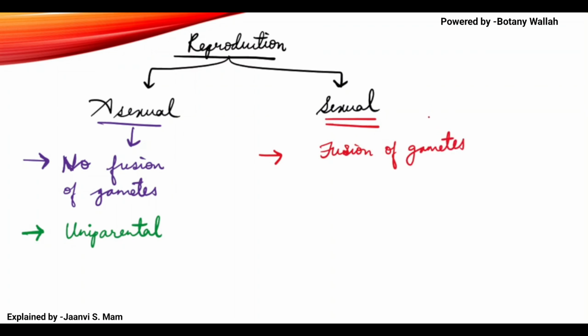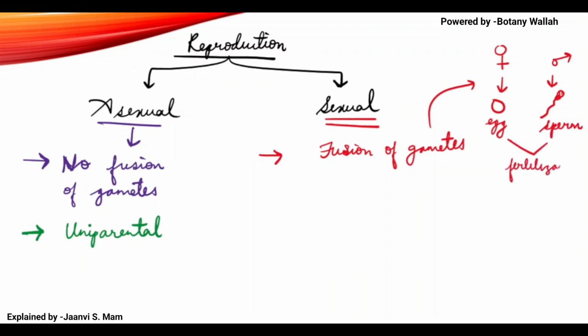Okay, fusion of gametes, I will explain it here. Suppose there is a female gamete, we say it is the egg. We all know that the female gamete is the egg, and the male gamete is known as sperm in case of humans. Their fusion means what? Fertilization occurs. It's a very important word here. Fusion of gametes means fertilization occurs.